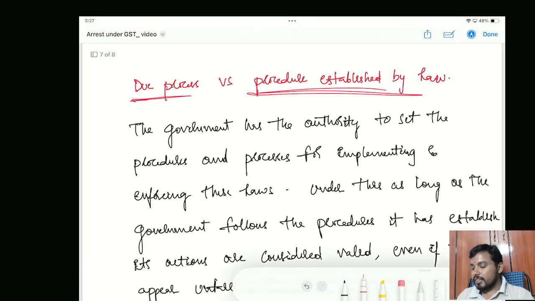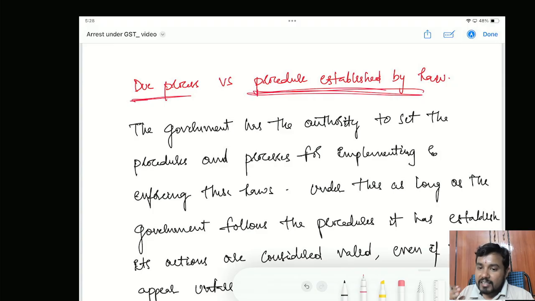Coming first to the procedure established by law. For example, in India, if you take the arrest of a person, for doing an arrest, a certain procedure should be followed. What procedure should be followed? The procedure given under CrPC, that is the Code of Criminal Procedure, and currently we are also using BNSS. Whatever procedure has been established by law, you have to follow that procedure, then only you can arrest a person. This is what Article 21 also says.